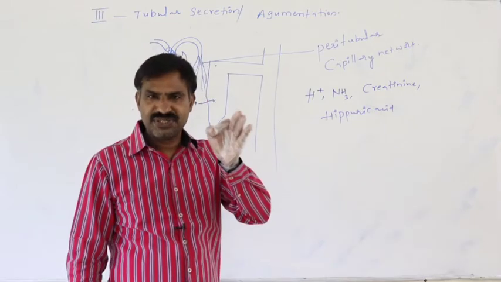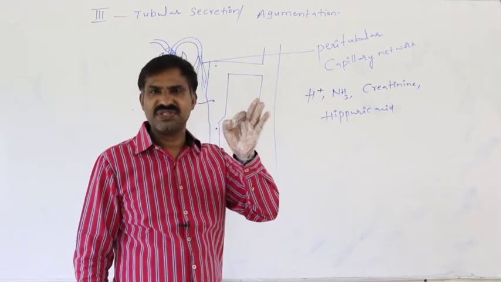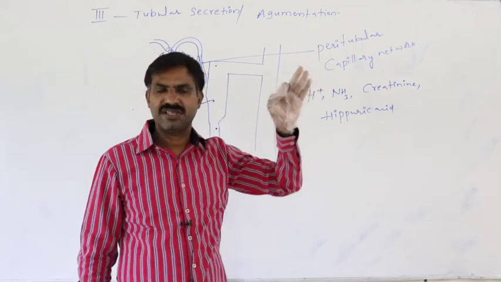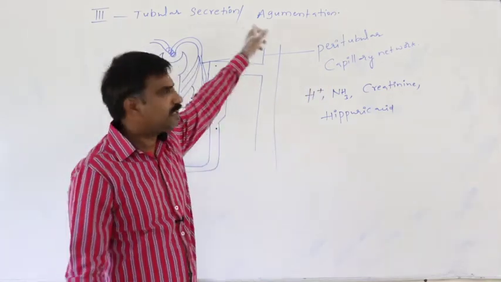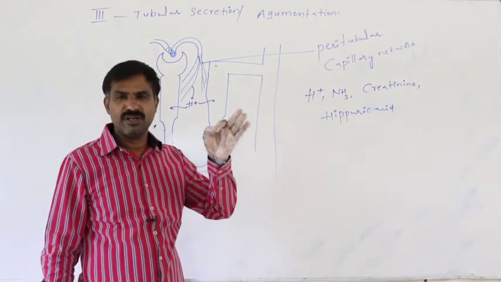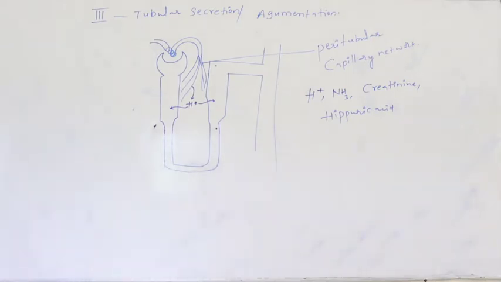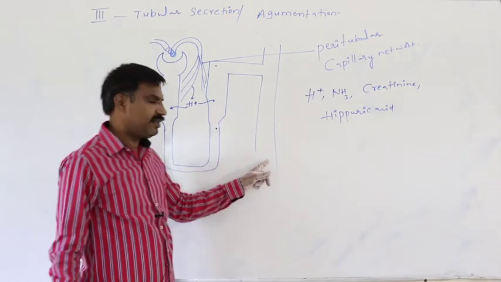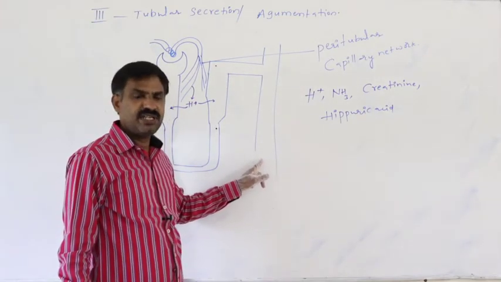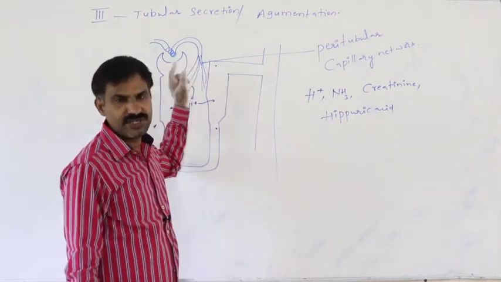So in terrestrial animals, in individuals with water scarcity, definitely this augmentation takes part in the concentration of the urine. Finally, the filtrate which reaches the end of the collecting duct has a concentration 4 times greater than the initially filtered primary urine concentration.